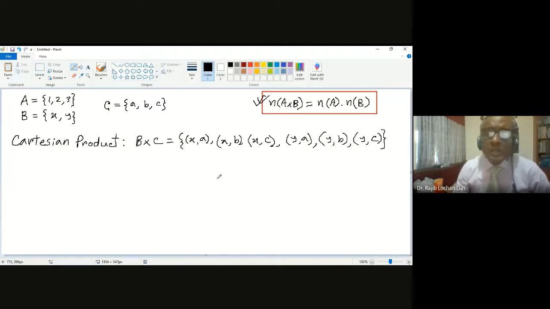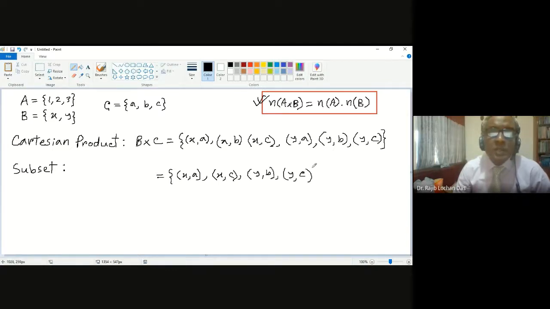If I take some of the elements from this, that is called the subset concept. So what is the subset concept? I am taking some of the elements, say xa and xc and yb and yc.